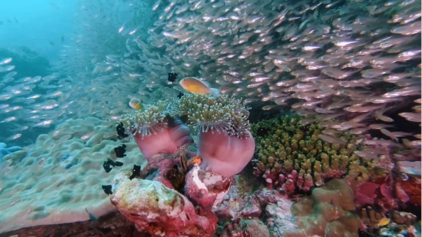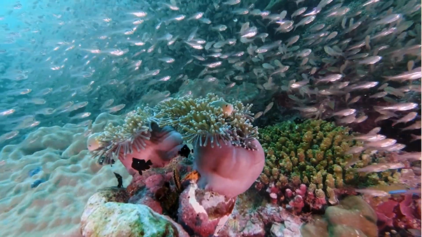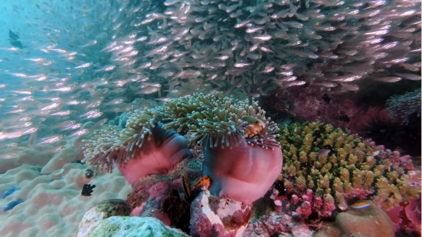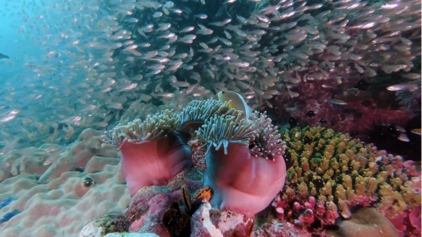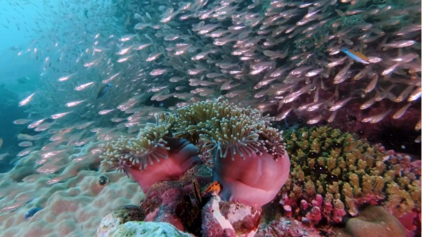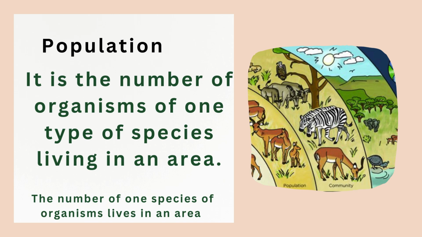Here is another example. If we know the number of fish in this area, this is the population of this species or kind of animal, which is fish. So simply the definition of population is the number of organisms of one type of species living in an area.